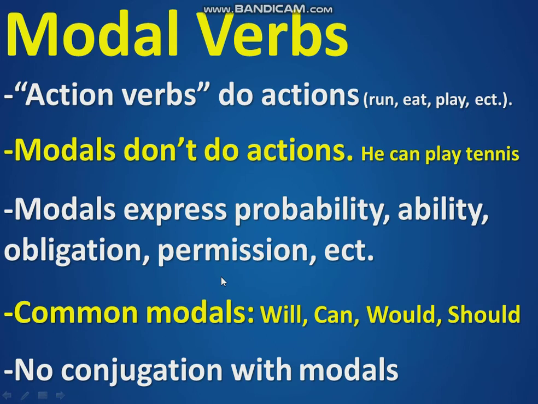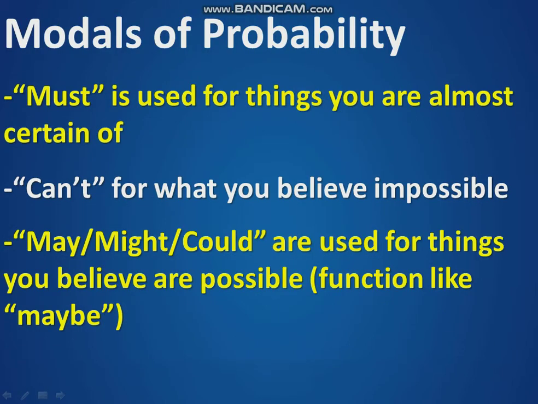Now, there is no conjugation with modals. They are super simple. For example, he can play tennis. I can play tennis. You can play tennis. We can play tennis. They can play tennis. There is no conjugation, no third person singular. It's very easy, my friends. Super simple.